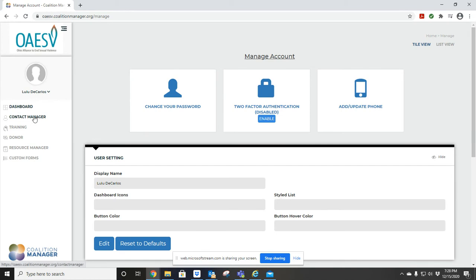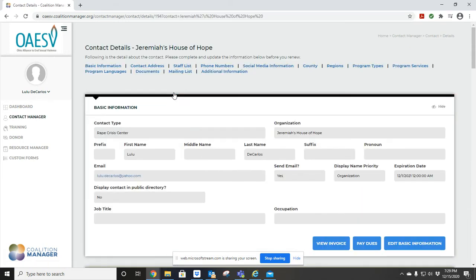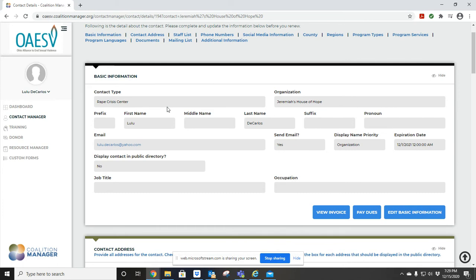On here, you want to go ahead and click where it says contact manager on the left hand corner. Once you click on Contact Manager, you will see that it gives you the option to change the contact information right here on Details. Let's go ahead and click on that. And on here, you will be able to see all the information that we have so far for your organization. We would like for you to go ahead and read through it and make any changes to the information that we have here if anything has changed.